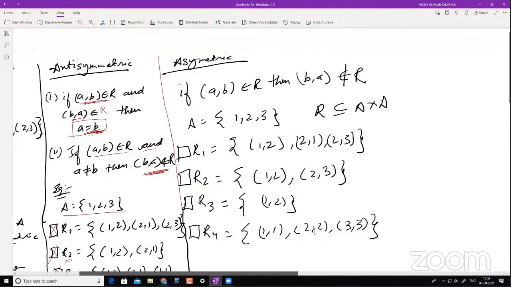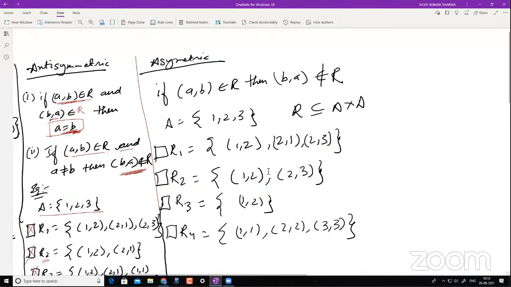Then what do we mean by an asymmetric relation? Formally, a relation R on set A is said to be asymmetric if (A, B) belongs to R, then (B, A) should not belong to R. That is something we have to understand. So now let's understand this.